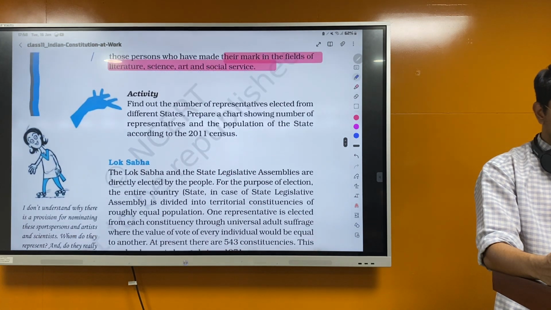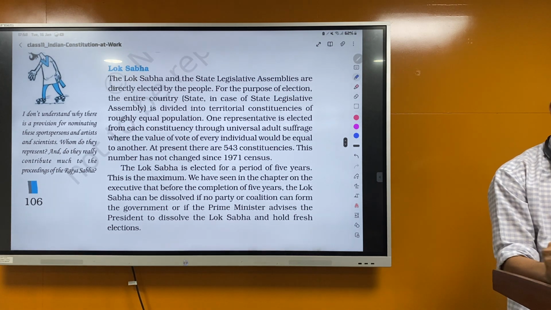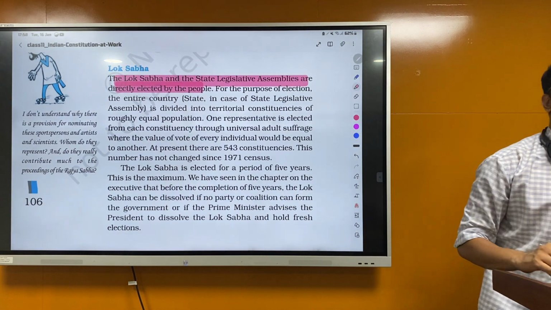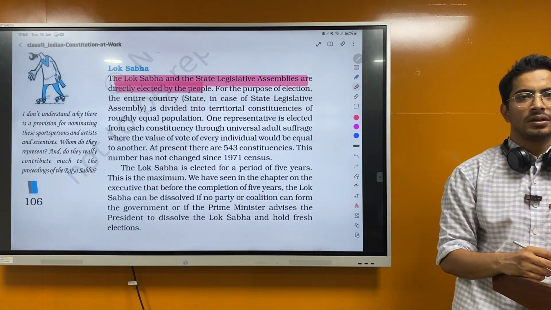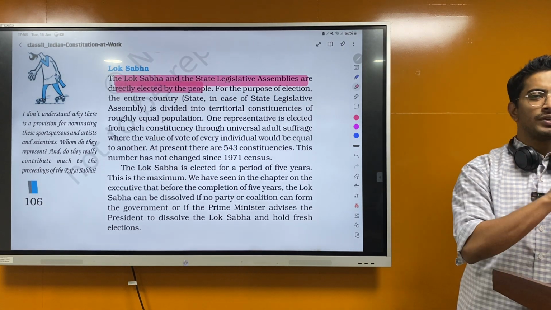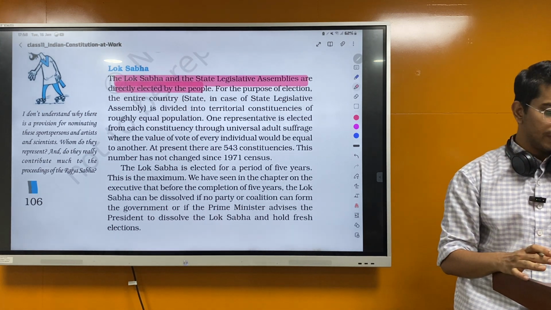Next. Lok Sabha. The Lok Sabha and the state legislative assemblies are directly elected by the people. So now you will remember the difference, right? Rajya Sabha is indirectly elected. Lok Sabha, directly elected. And you know the system also now. First past the post system, proportional representation, single transferable vote. Okay, difference is clear. Next.